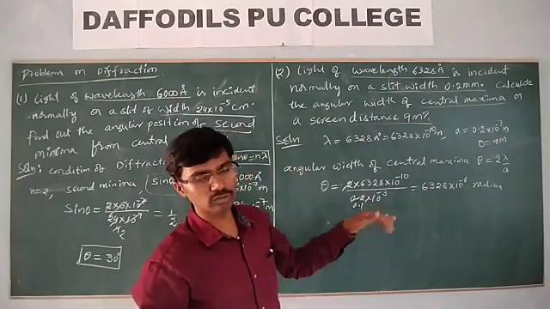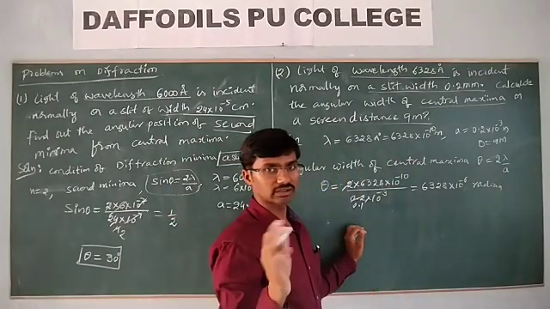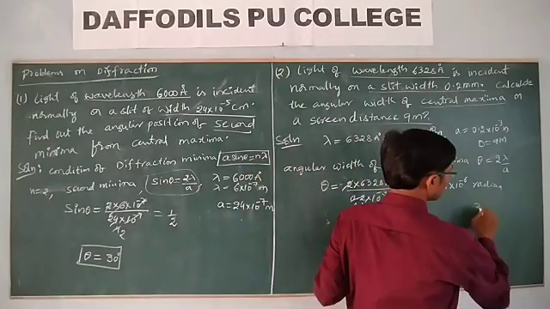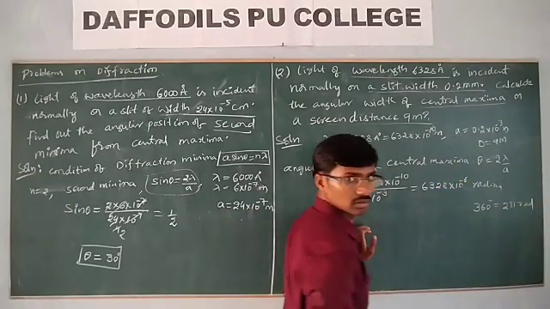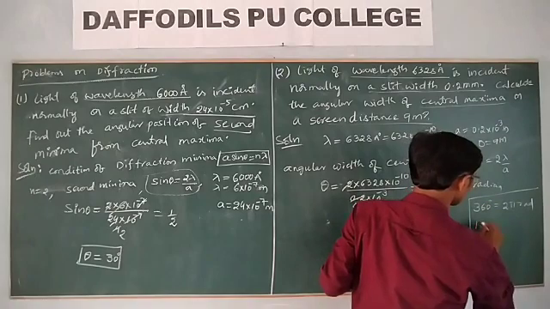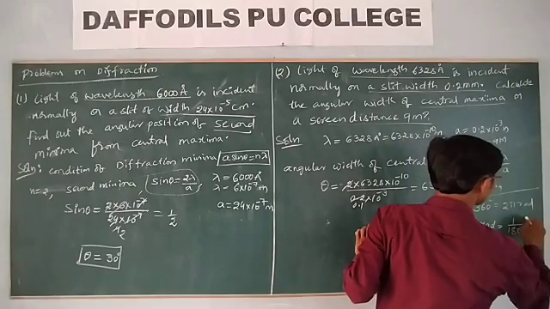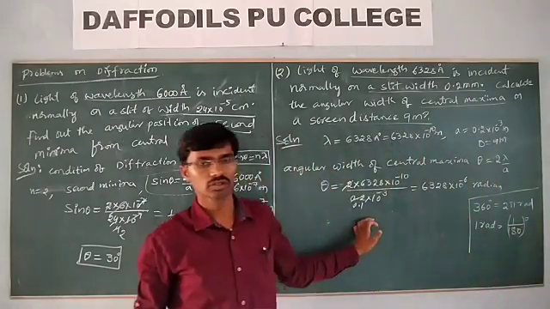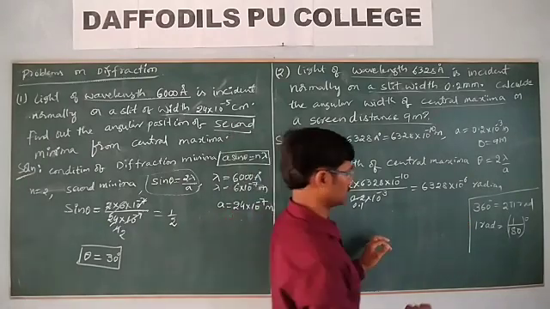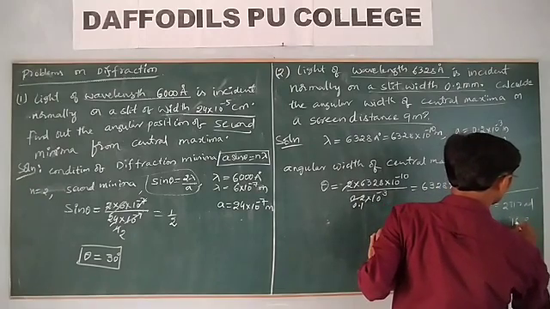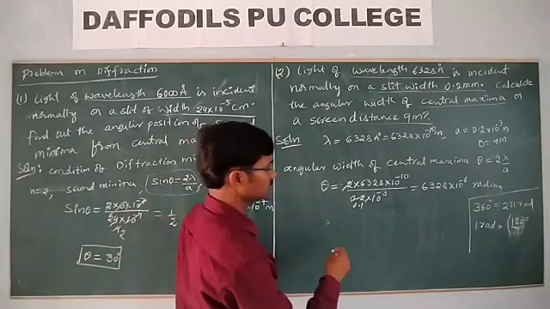Let me convert radians into degrees. So what is the conversion? How do we convert radians into degrees or degrees into radians? Let me write here: 360 degrees is equal to 2 pi radian. Then what is the value of 1 radian? 1 radian is 360 by 2 pi, that means 180 by pi degrees. Is it? Now we substitute those values.